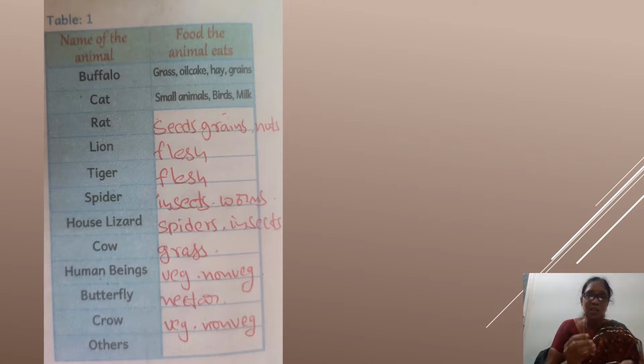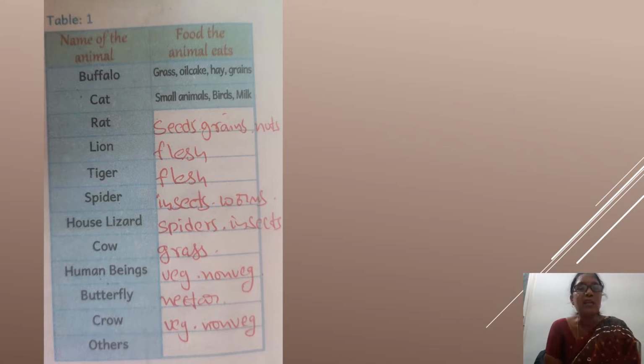If we leave any containers with no lids, they eat them. And they make holes in our pockets, in our bags, and eat them. Yes, rats. What do rats eat? Seeds, grains, nuts. If we don't give food to rats, they get angry and they eat our clothes also.